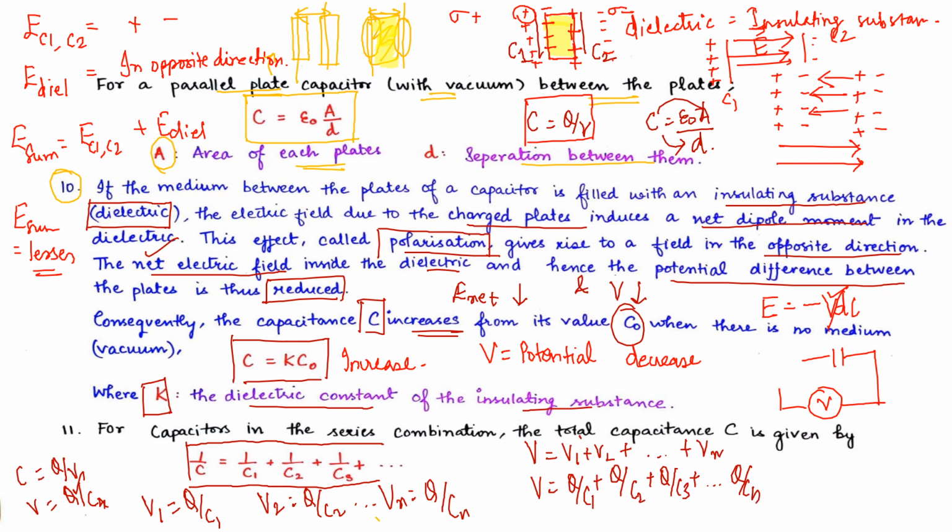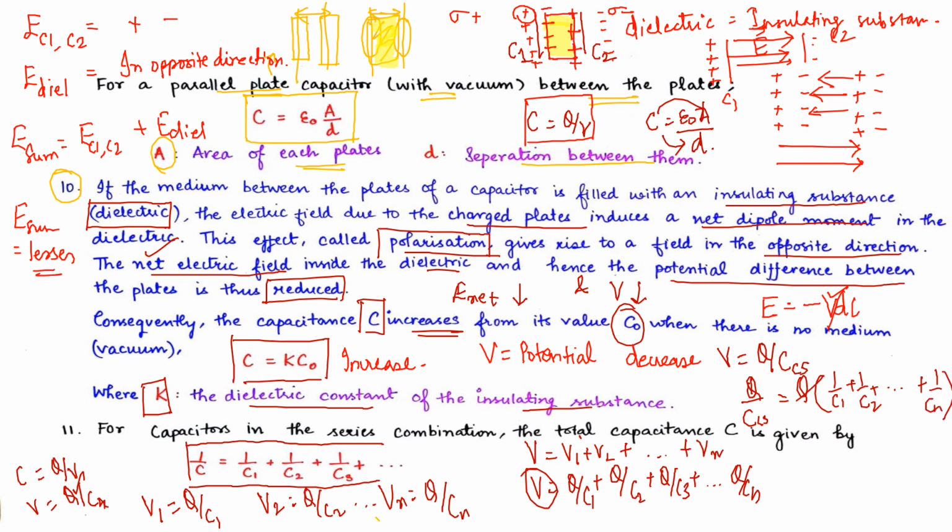Then Q will be taken common from this system. This V can be written as Q upon the combination of all the capacitors in series, which equals Q into 1 upon C1 plus 1 upon C2 up to 1 upon Cn.